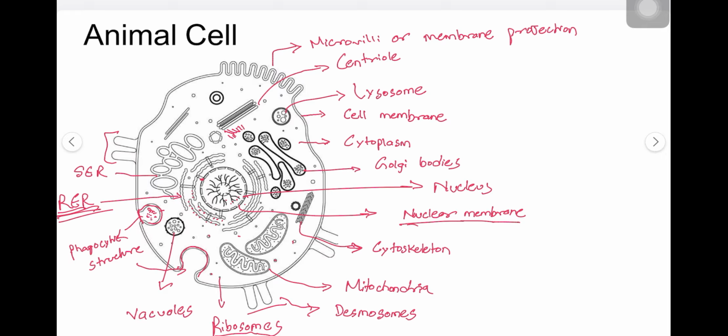This is the detail about the animal cell. Apart from this, there are other structures also which are not listed here, like glycosomes, peroxisomes, etc., which will come up eventually in the next slides or in the next videos.